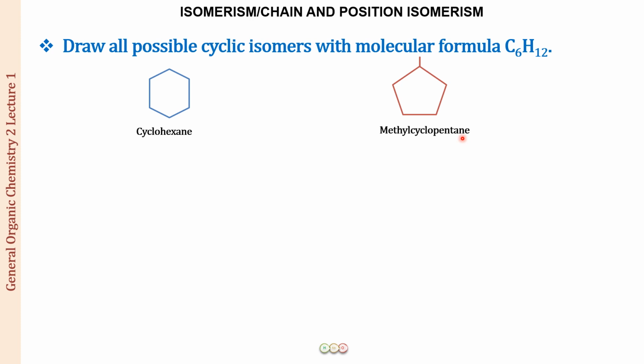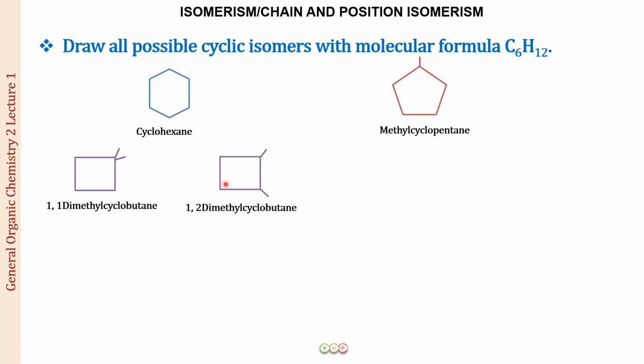Perfectly fine. Next, let us move on to a 4 carbon ring now. With 4 carbons, it is going to be cyclobutane, and 2 carbons are now going to be free. So that means we can have 2 methyl groups. Let us put the 2 methyl groups at position number 1. So it is going to be 1,1-dimethyl cyclobutane. Next we are going to have it at 1 and 2 position. So it is 1,2-dimethyl cyclobutane. Next we can also have a 1,3 position for it. It is going to be 1,3-dimethyl cyclobutane.